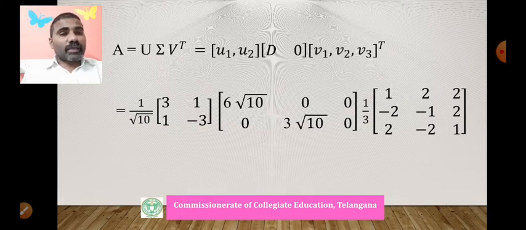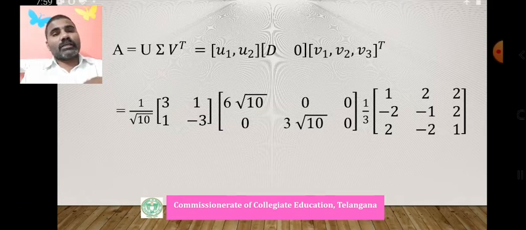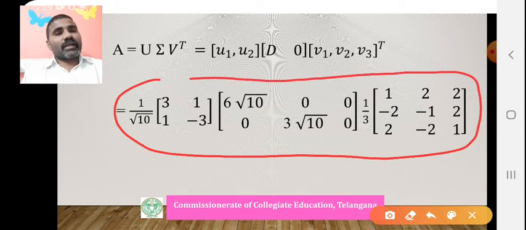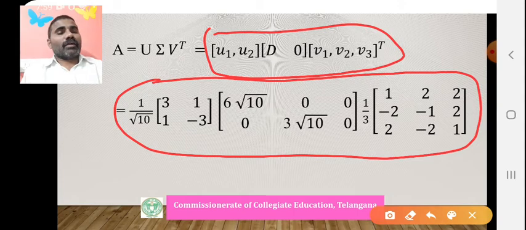Fundamental subspaces means column space of A, null space of A, null space of A transpose, and column space of A transpose, which means row space of A. All these things we can find by using this singular value decomposition. I can explain everything from here.